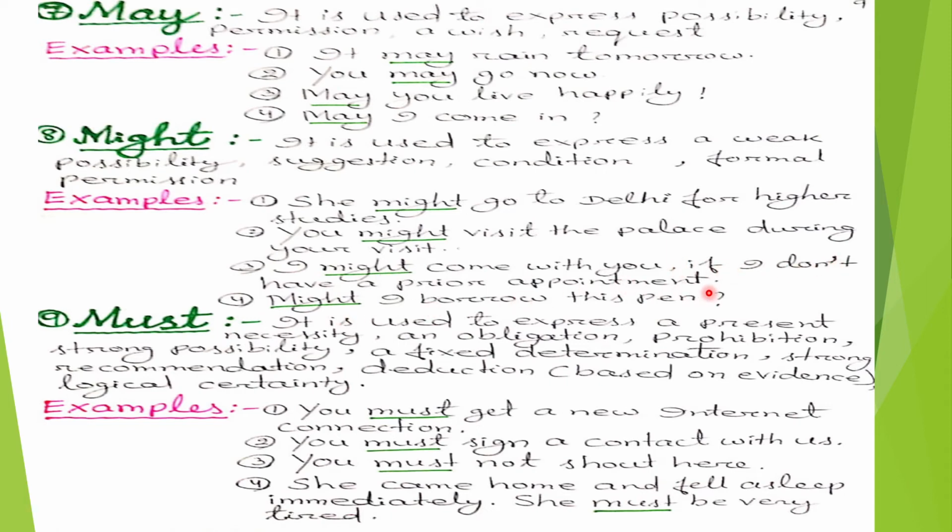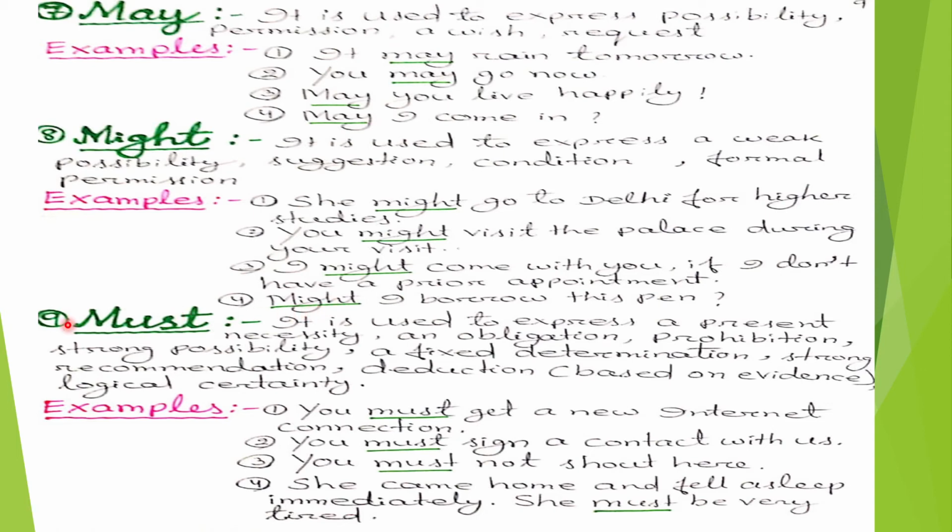Now, in this sentence, the modal auxiliary verb might is used to express condition. Last example, might I borrow this pen? In this sentence, might is used to express a formal permission.